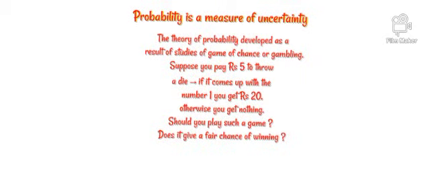Take another example: it may rain today means it may rain or may not rain today. From the above discussion, we know that probability is a measure of uncertainty. The theory of probability developed as a result of studies of games of chance or gambling.